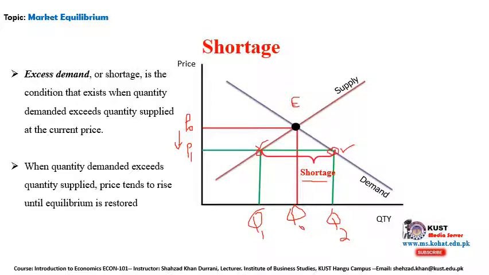So the price will jump until the equilibrium point is restored again, until both of them reach the equilibrium point. So there will be an increase to reach this point. Same goes for the demand as well. So this is called the shortage.